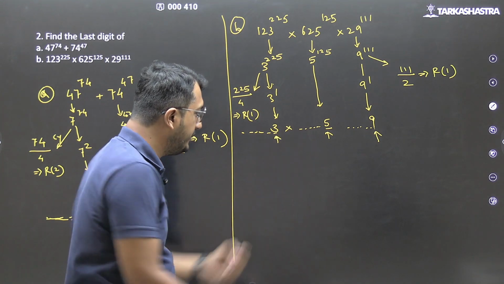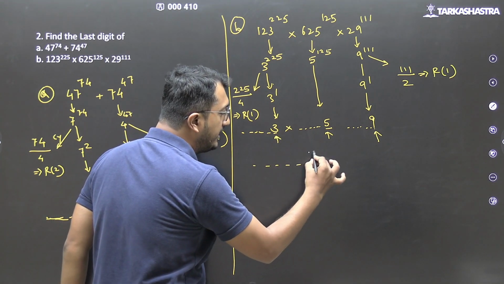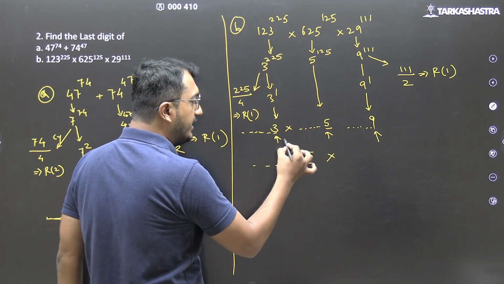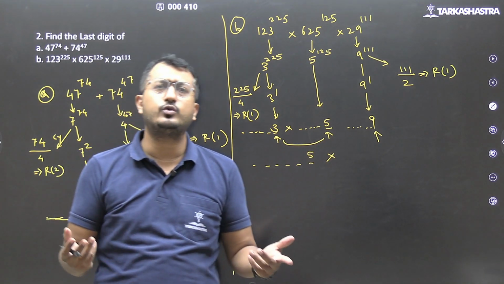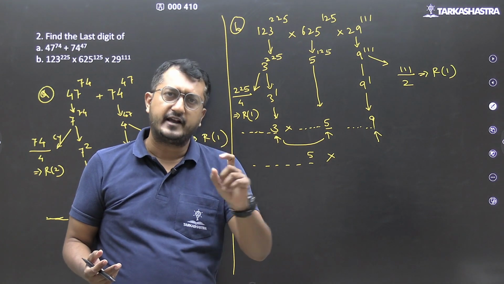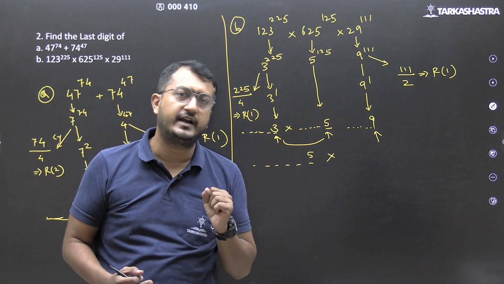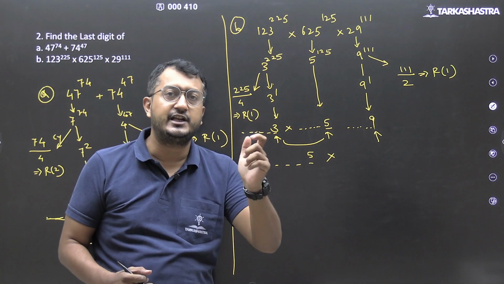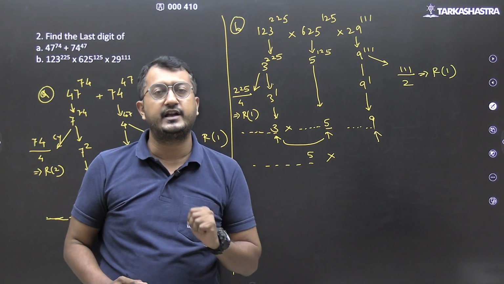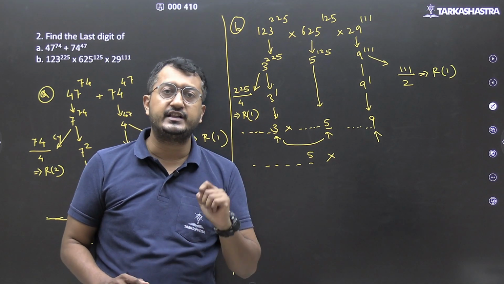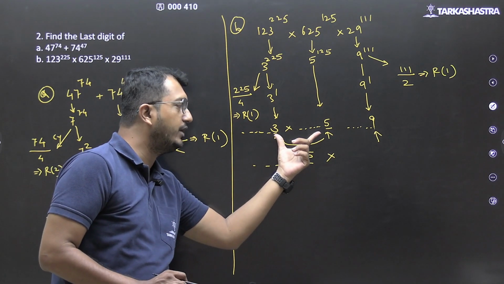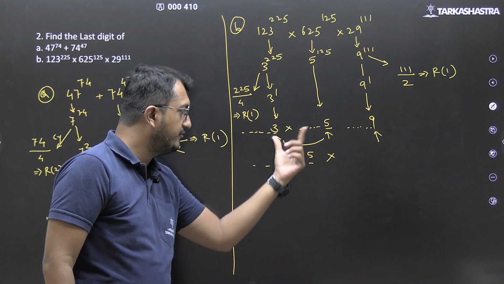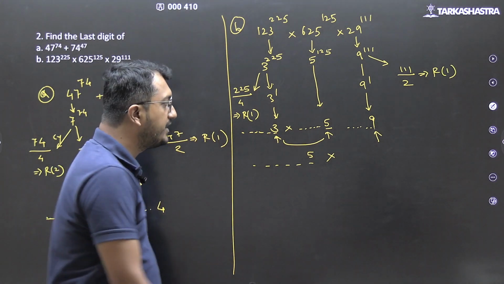Now 3 into 5 will give me another number ending with 5. You do it. 5 into 3, 15, number ending with 5. 5 into 13, 65, number ending with 5. 5 into 23, 115, number ending with 5. So 5 into any number ending with 3 will give me a number ending with 5.